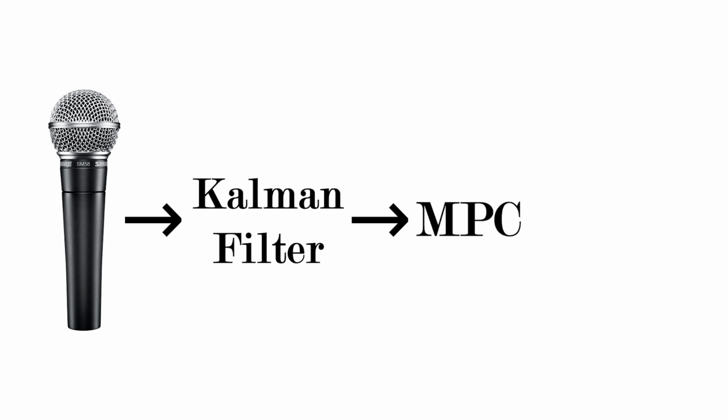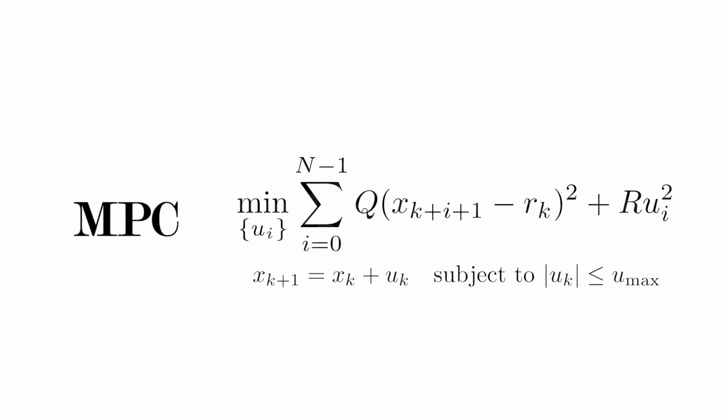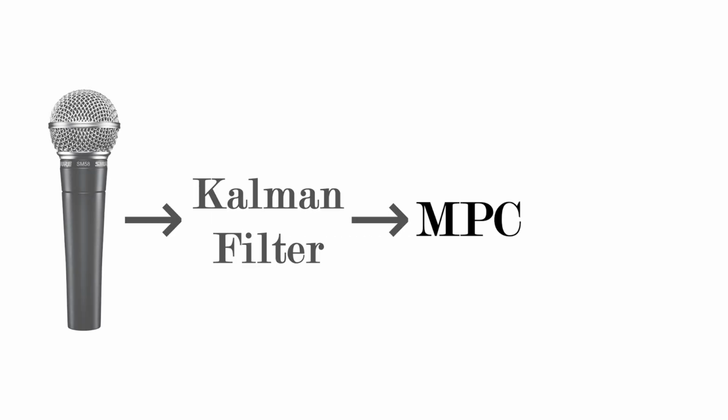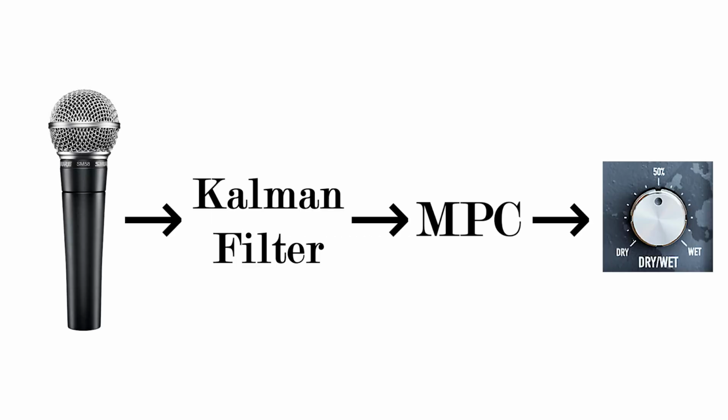Next, the MPC block takes that binary singing flag as its reference and solves a small optimization over a 5-frame horizon. It balances two objectives: tracking the singing/speaking target and minimizing control effort so that mix changes aren't too abrupt. We apply only the first output of each frame, then repeat, yielding a smooth fade that respects our maximum per frame change limit. Finally, the MPC's output directly drives the reverb's wet-dry parameter.